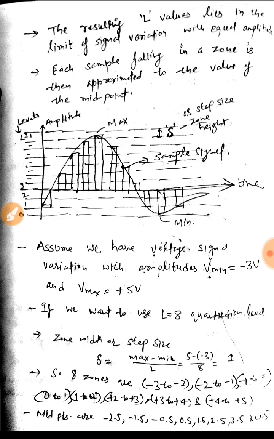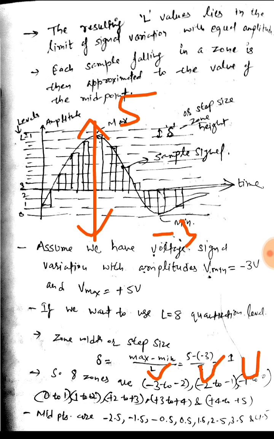So delta, or step size, or zone width, would come out to be 1. So 8 zones would be there between minus 3, the minimum value, and 5, the maximum. So there would be 8 zones or 8 levels in this range. These zones can be minus 3 to minus 2, minus 2 to minus 1, minus 1 to 0, 0 to 1, and so on till plus 4 to plus 5.